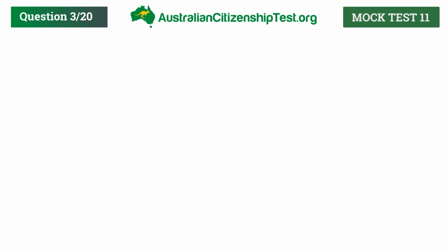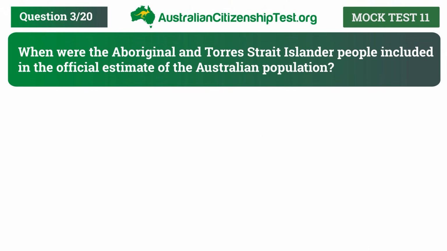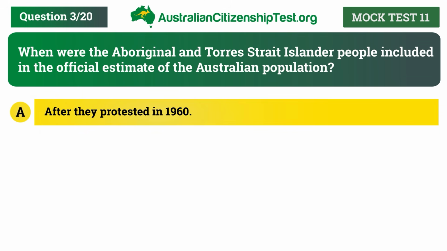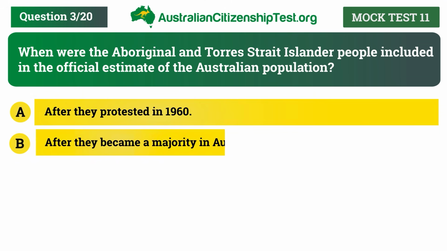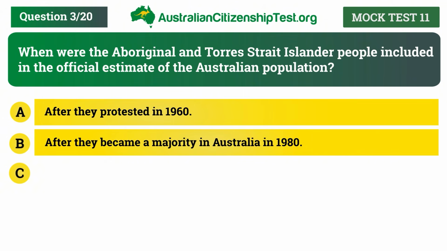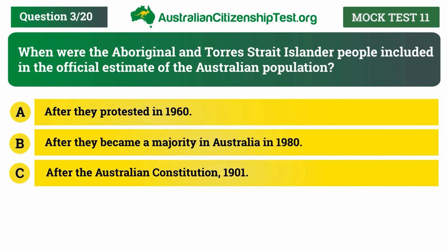Question 3. When were the Aboriginal and Torres Strait Islander people included in the official estimate of the Australian population? A. After they protested in 1960. B. After they became a majority in Australia in 1980. C. After the Australian Constitution, 1901.